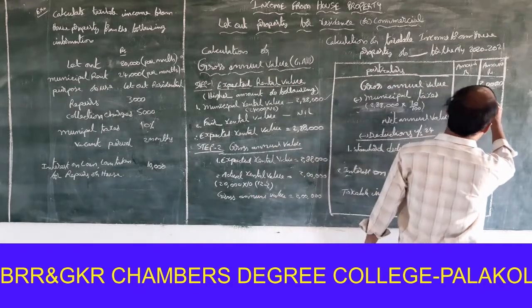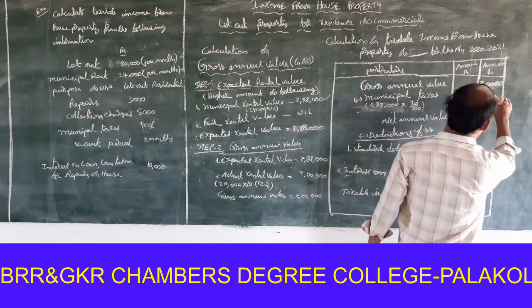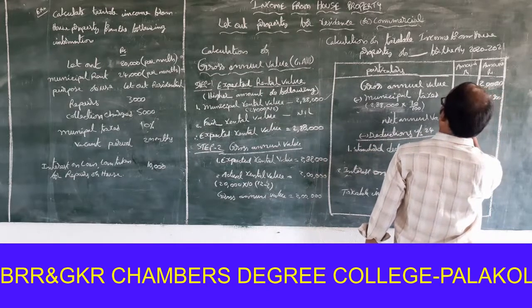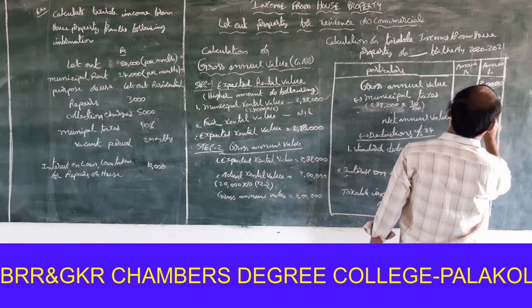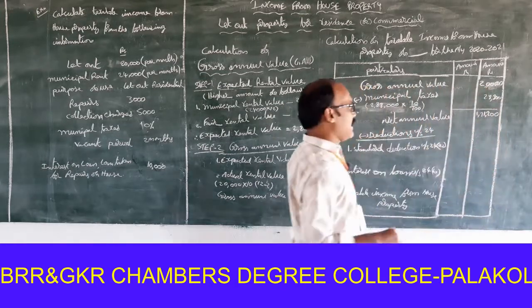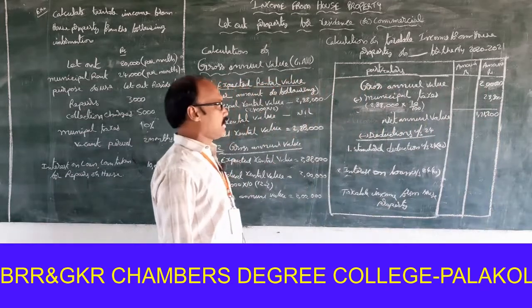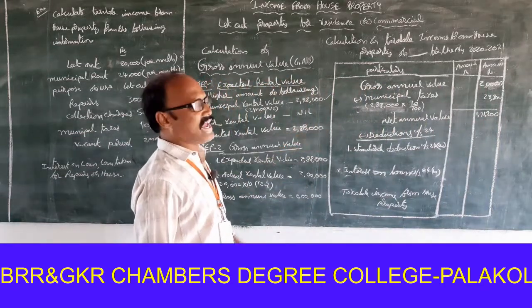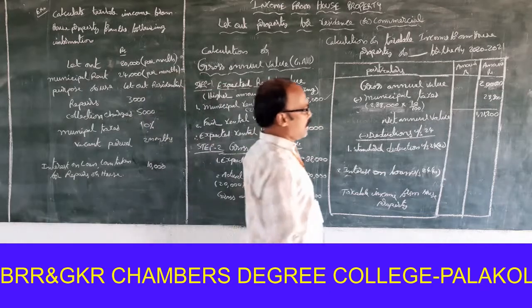That is equal to 28,800. So 1,71,200 is to be treated as net annual value. Okay, next.